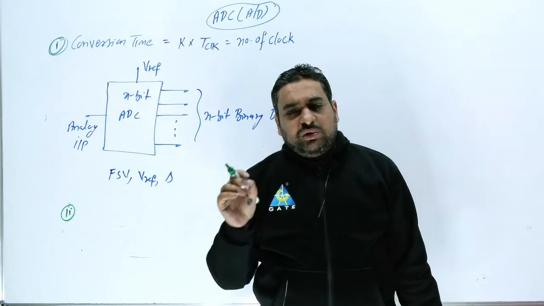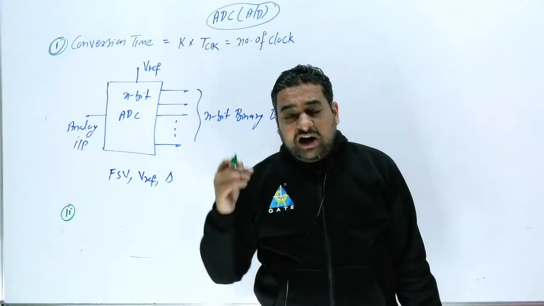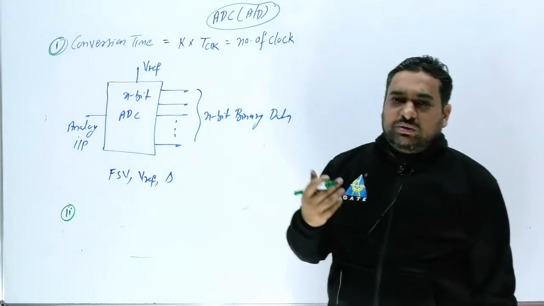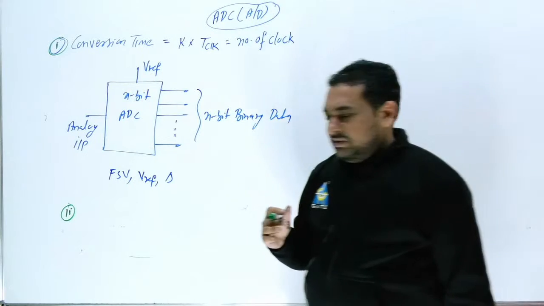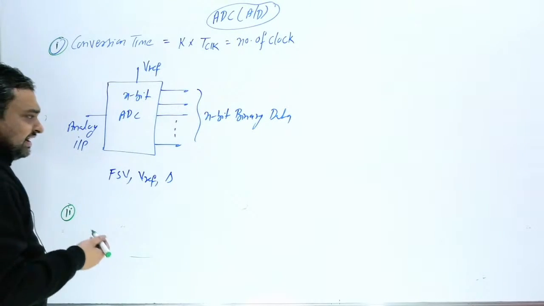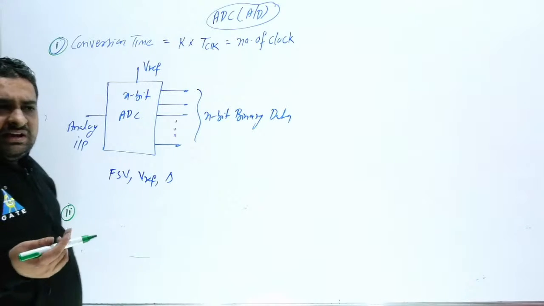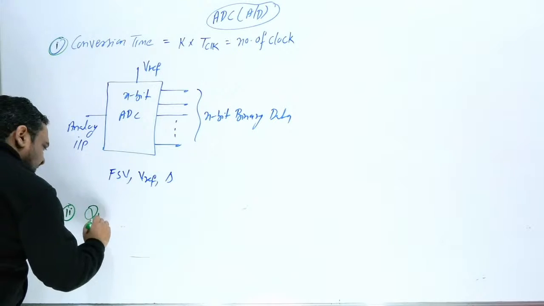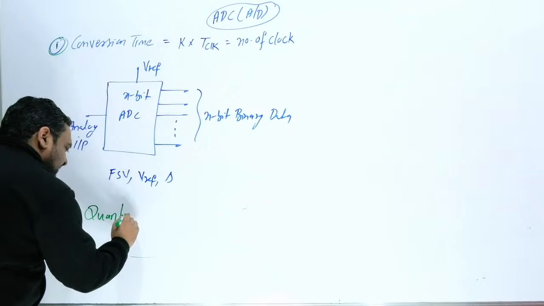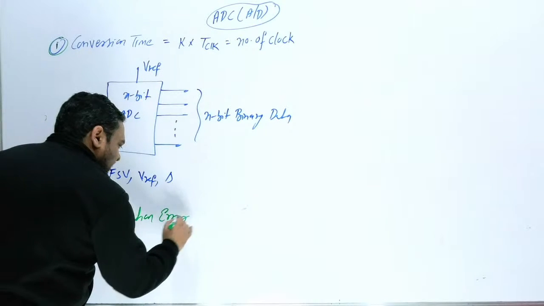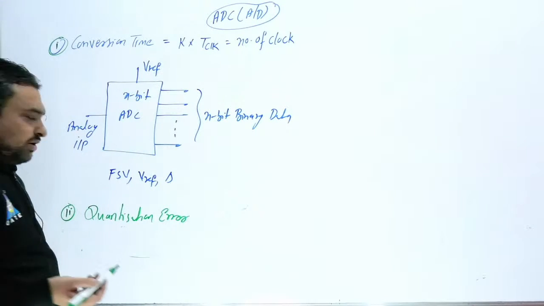Always you will get quantization error, and our target is always to reduce that quantization error, but it cannot be zero. So second is what is the quantization error. Sometimes examiners are only interested in the error, so I am going to write here what is the quantization error, or you can say the maximum possible error.